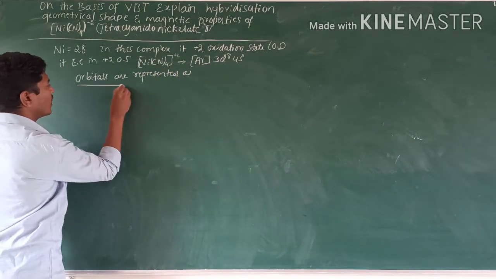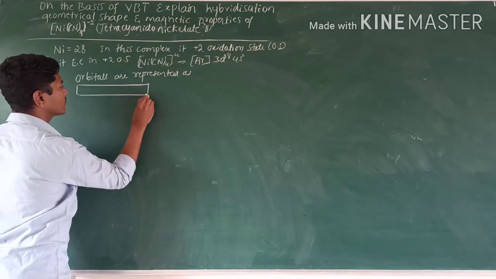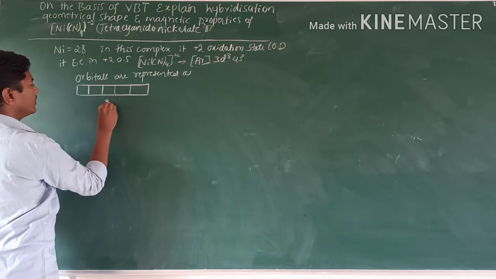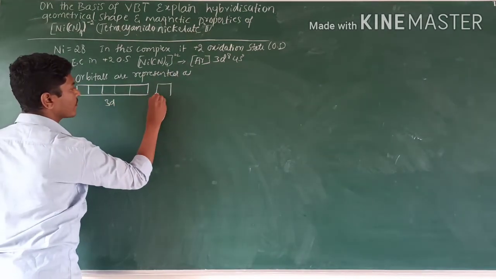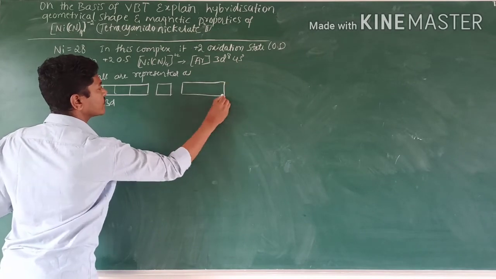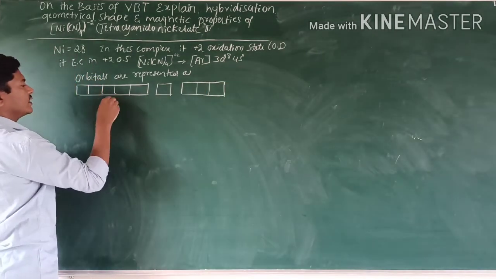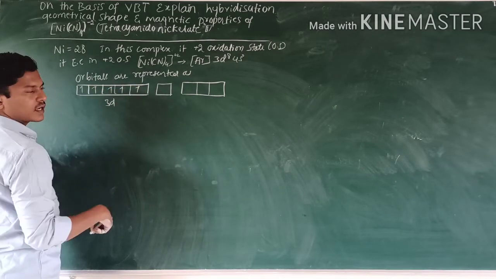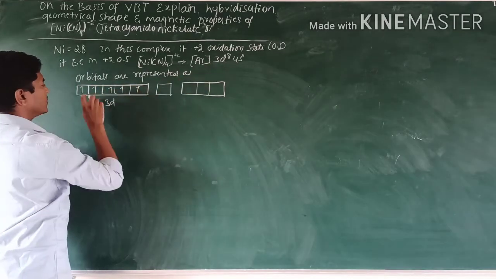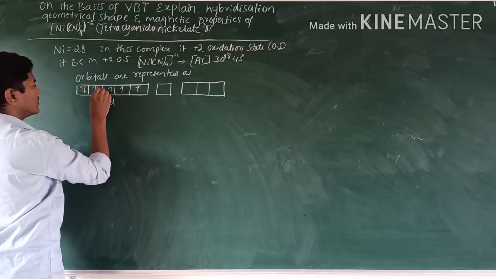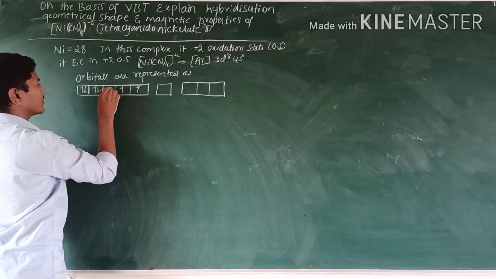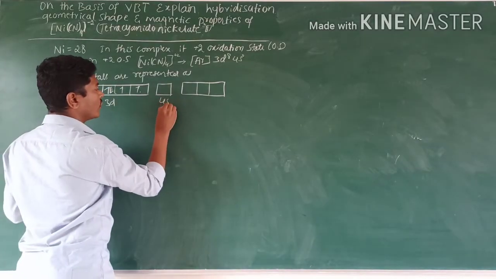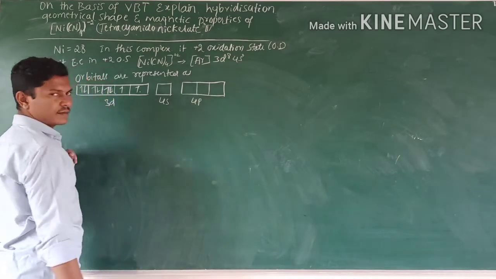See how electrons are filled in this complex. 3d, 4s, 4p, like this. How many electrons are in 3d? 3d has 8 electrons: 5, 6, 7, then 8 electrons are filled. Then the 4s and 4p orbitals are empty.